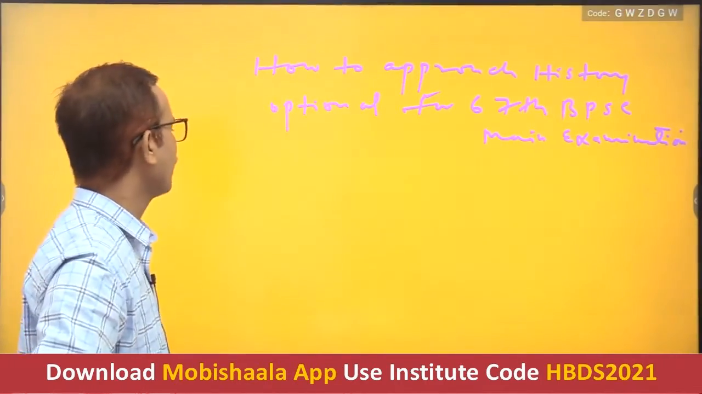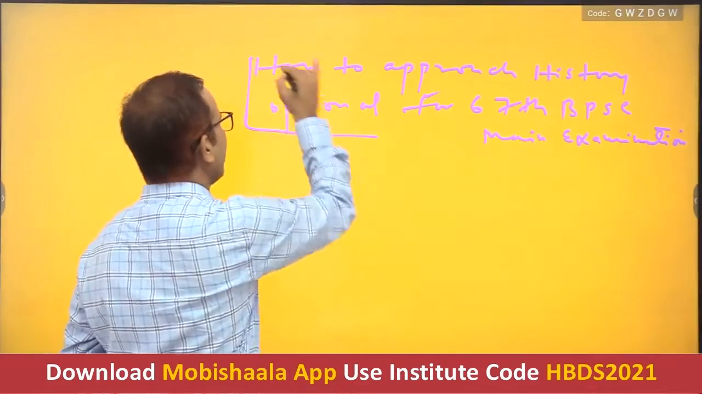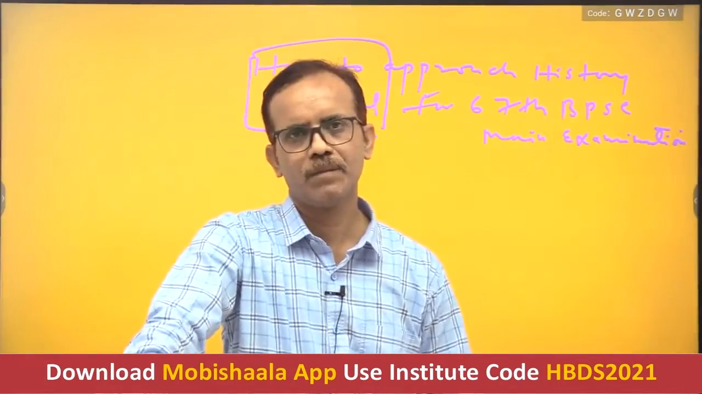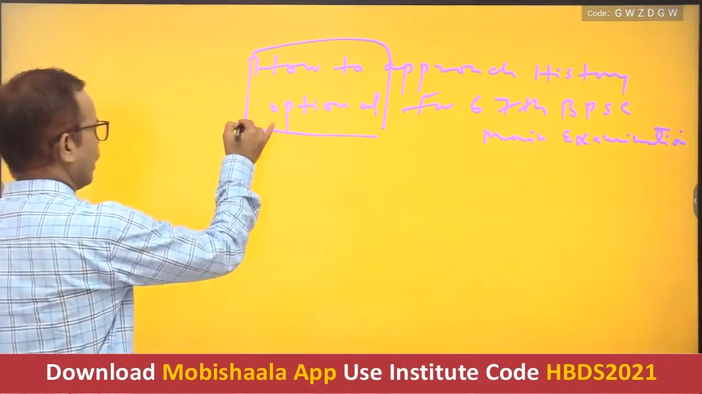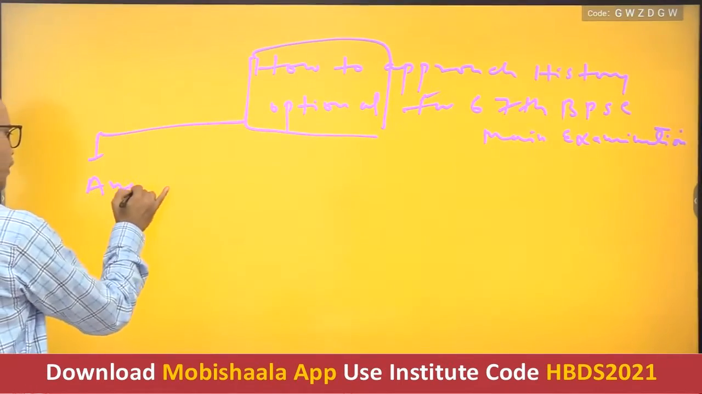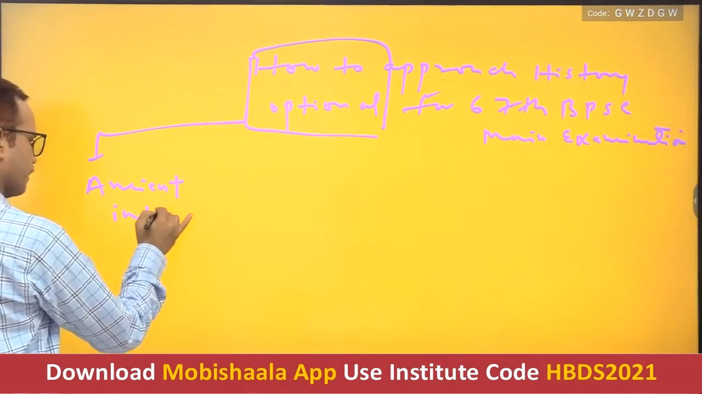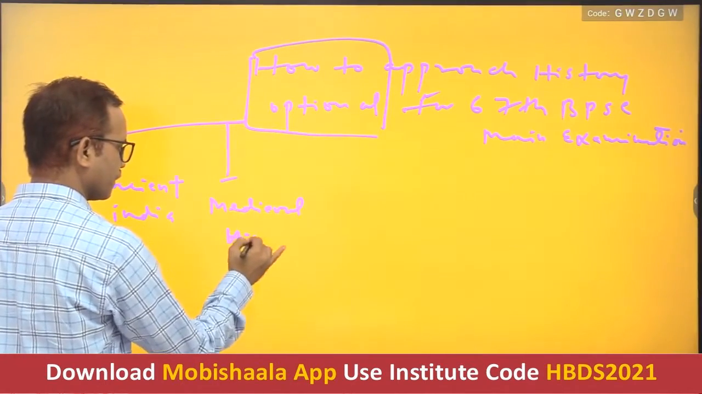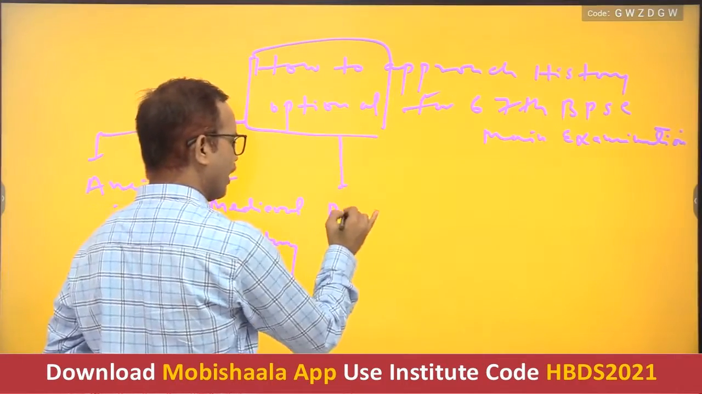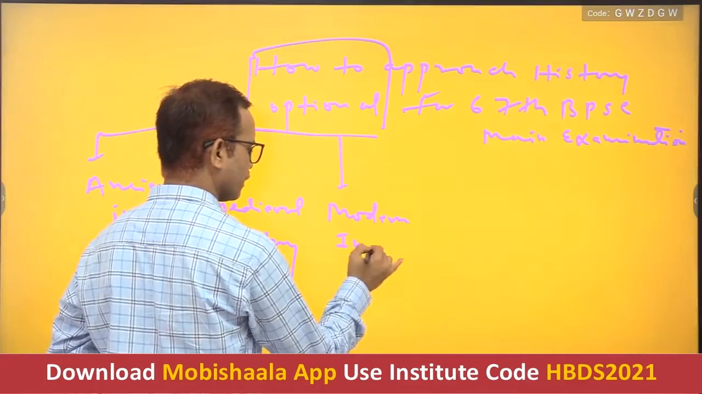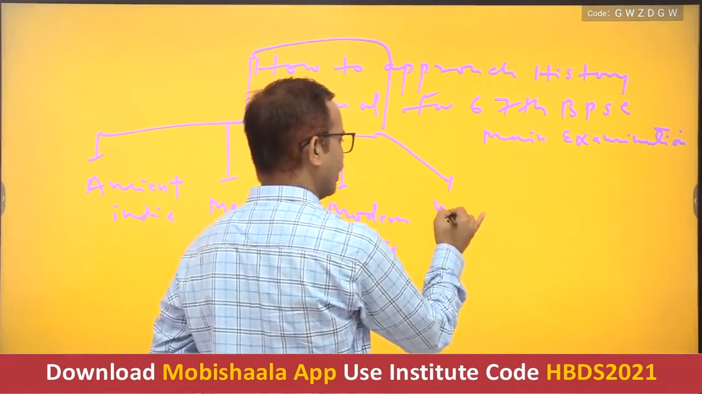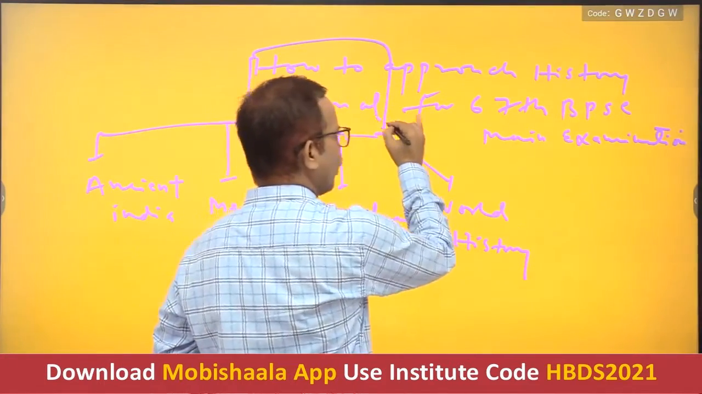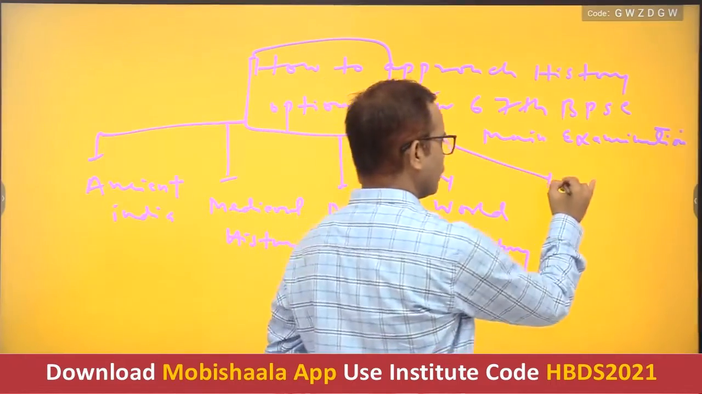See one thing, the history optional in BPSC examination consists of 4 segments, that is ancient India, medieval history, modern India, and then world history. Your optional paper carries 300 marks.